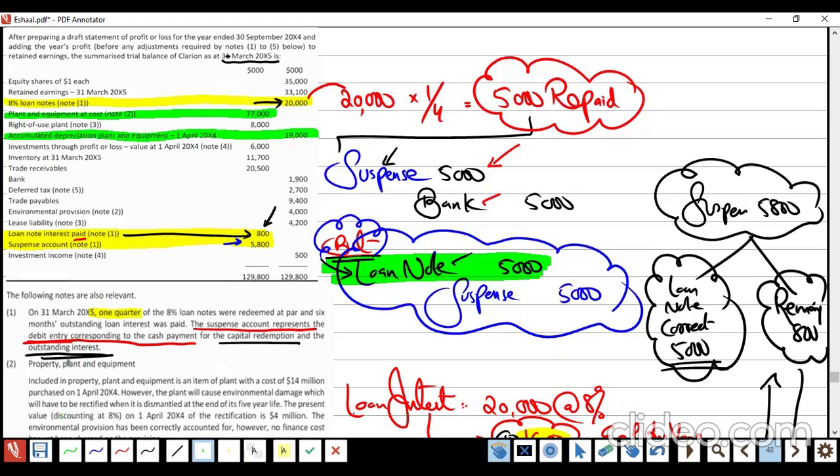Any other thing for note 2? Oh, here it is. Only 3 items in the trial balance regarding note 2. Am I right? Yeah. This one, and that one. Correct? Now, be careful.